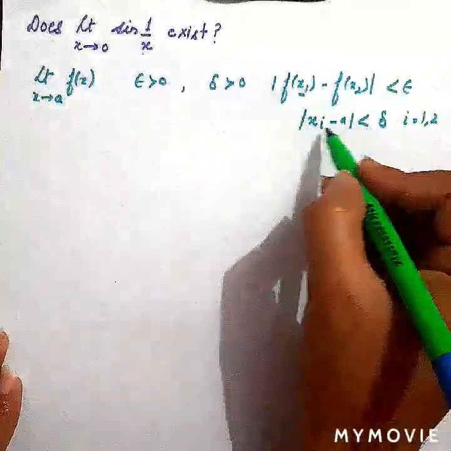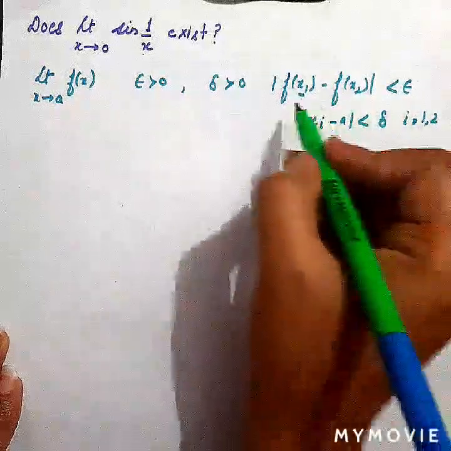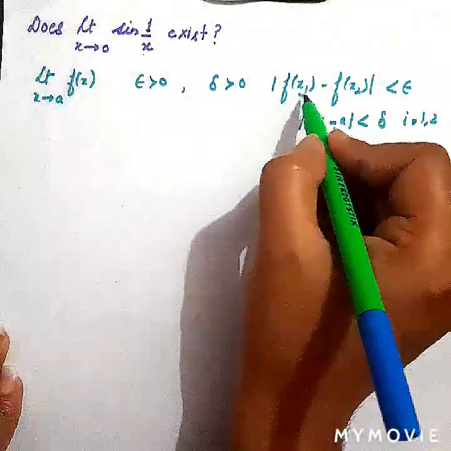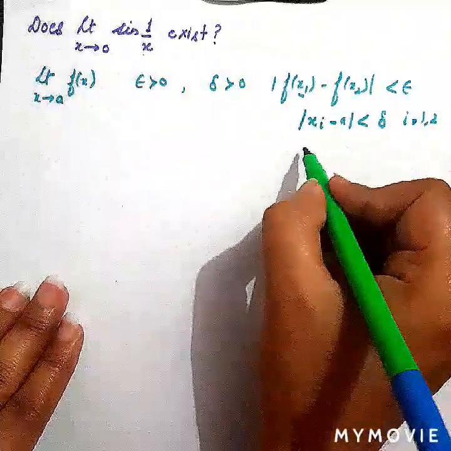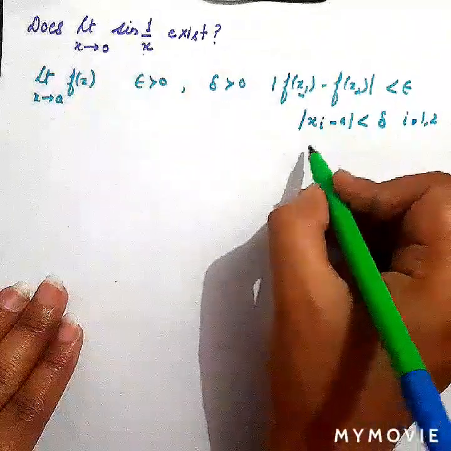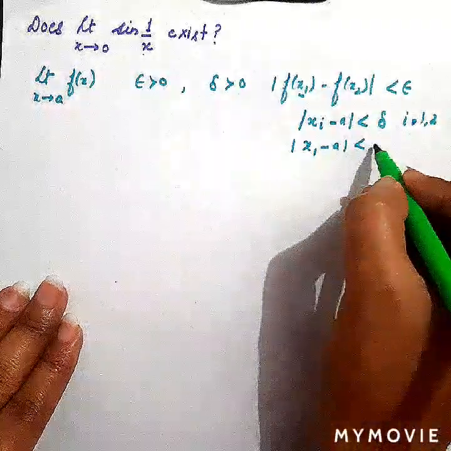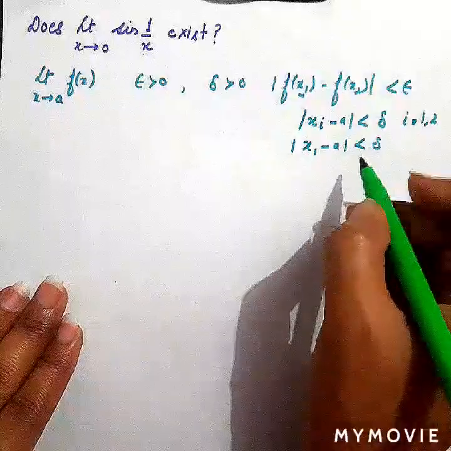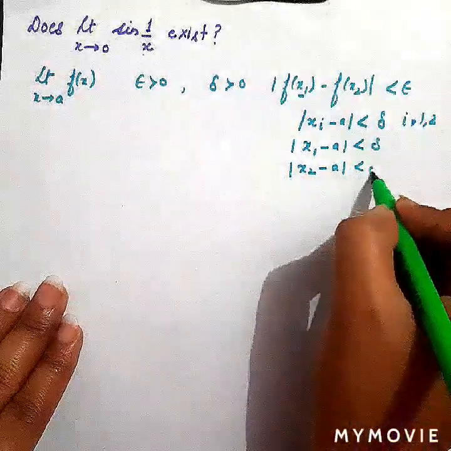Here x_i, with i equal to 1 and 2. According to this, we have taken two values of x, like x1 and x2. So in an elaborated way, I can write this as the modulus of x1 minus a less than delta, and the modulus of x2 minus a less than delta.